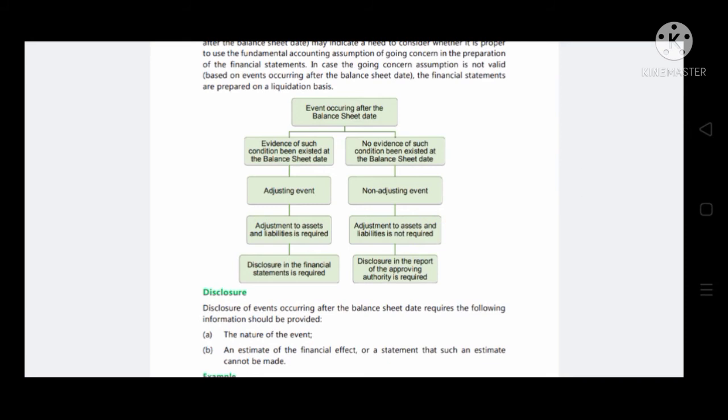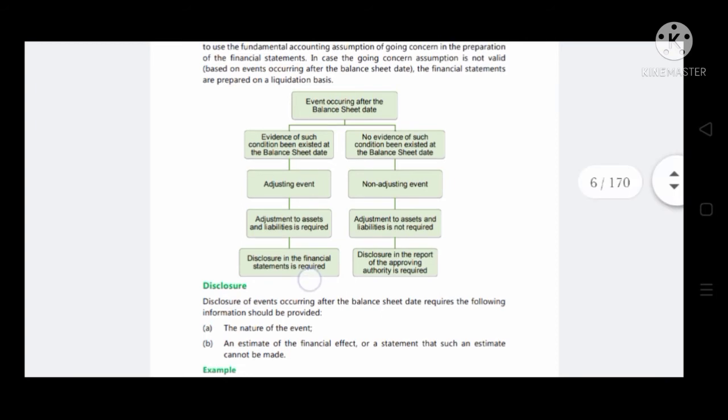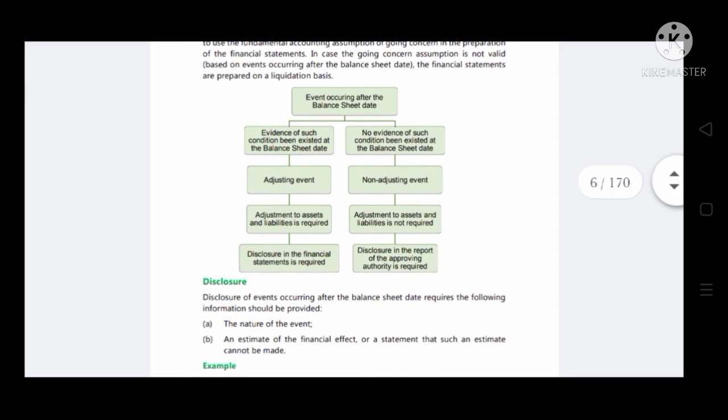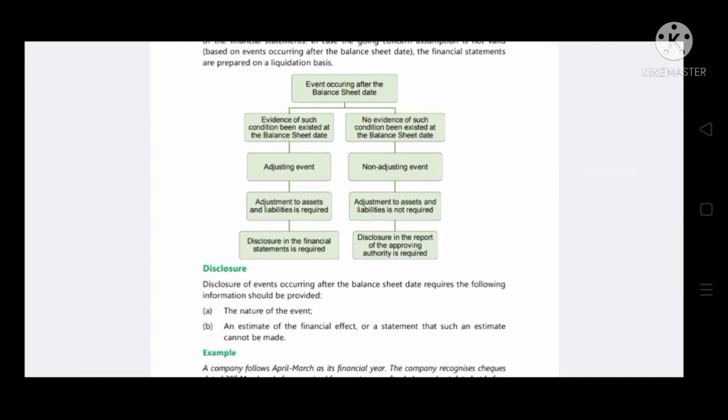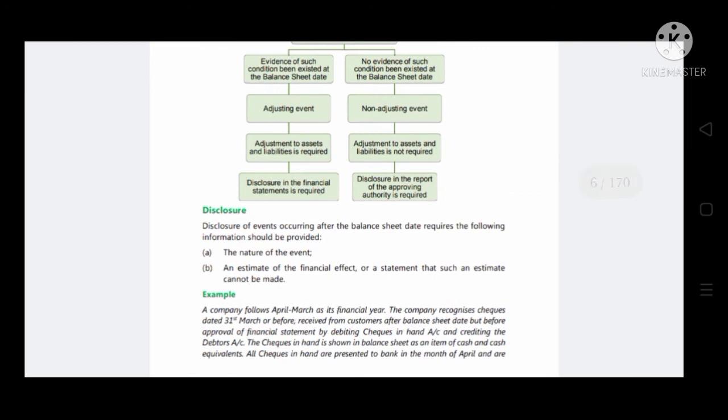If it is an adjusting event, disclosure in the financial statement is required, and if it is not an adjusting event, disclosure in the report of the approving authority is required. In the first flow of the chart, that is on this side, you need to disclose in the financial statement. In the second one, you need to disclose in the report of the approving authorities. Now what should we disclose? Disclosure of events occurring after the balance sheet date requires the following information to be provided.